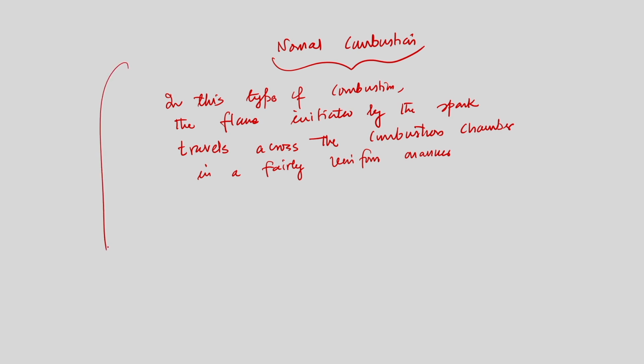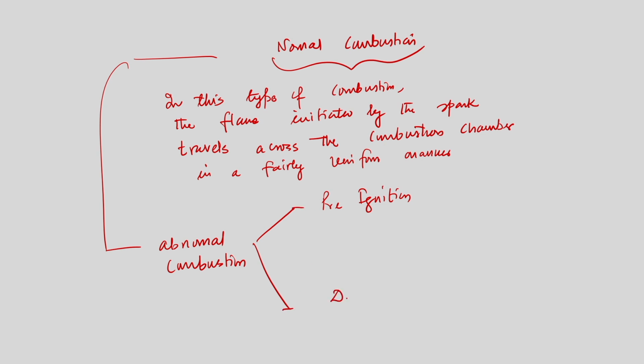But what about the abnormal combustion? This is normal combustion, and the next one is abnormal combustion, that is classified into two different categories, pre-ignition and the second one, detonation or knocking. Of course, abnormal combustion is just the opposite of normal combustion.